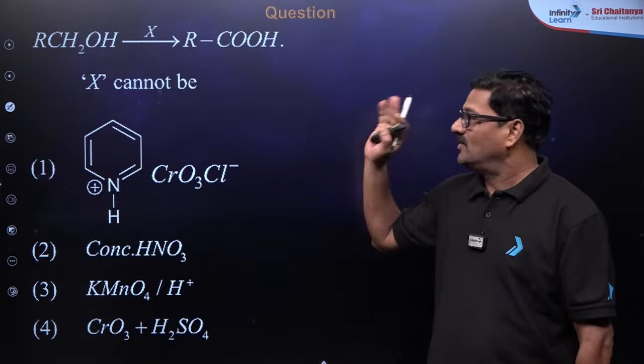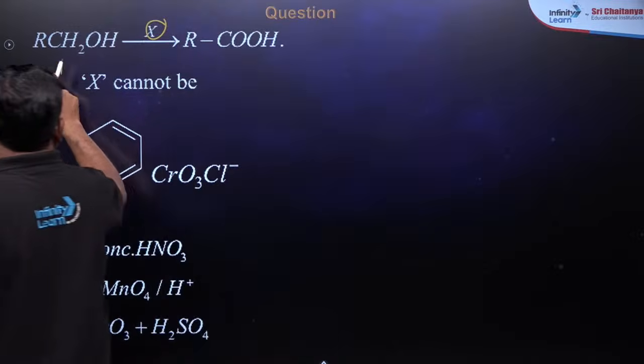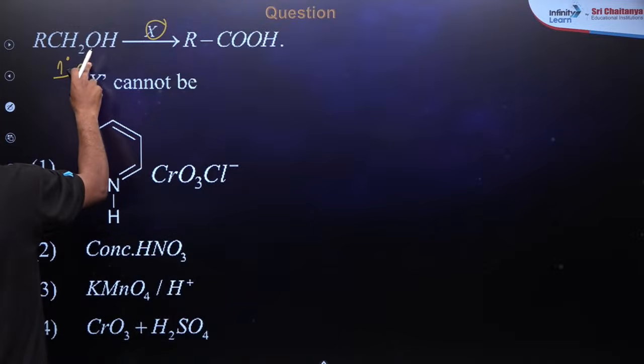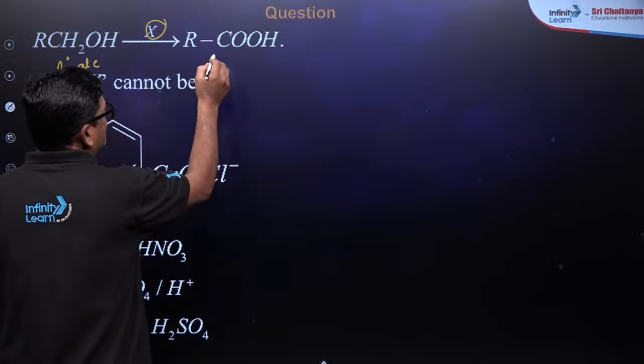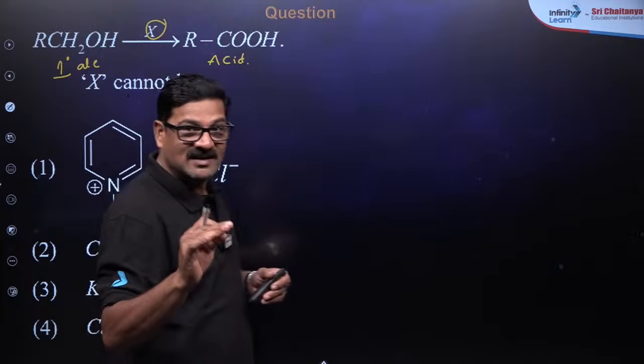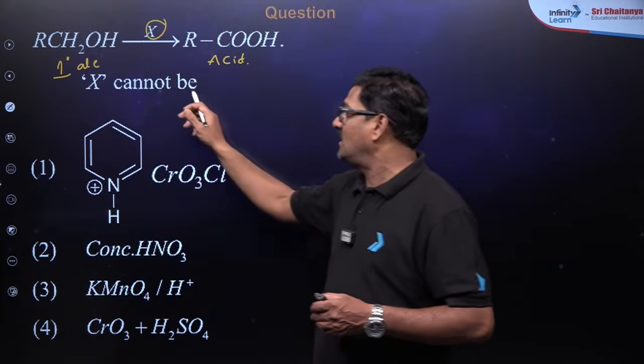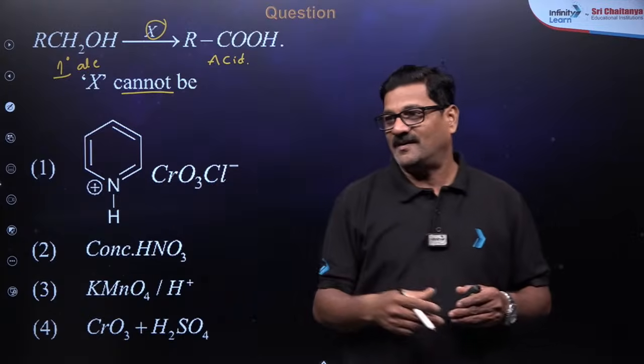And you tell me, the reagent used for converting primary alcohol into carboxylic acid. Primary alcohol into carboxylic acid. In that scenario, what could be the X and what cannot be?